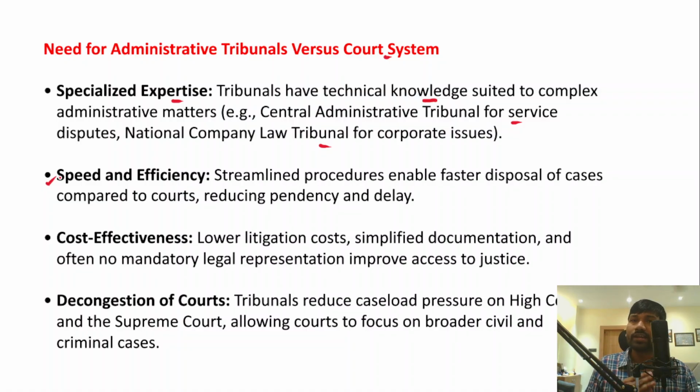Therefore, the administrative tribunal will ensure speed and efficiency, and they will also reduce the burden and pendency of the conventional courts as well, since around 4.5 crore cases are pending across the judiciary at different levels. If we have established such special quasi-judicial bodies, they can actually reduce the burden on the conventional judiciary.